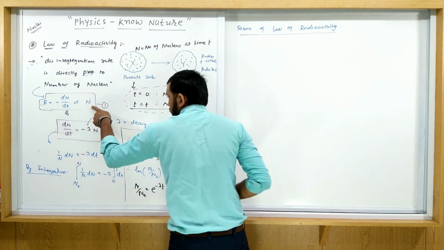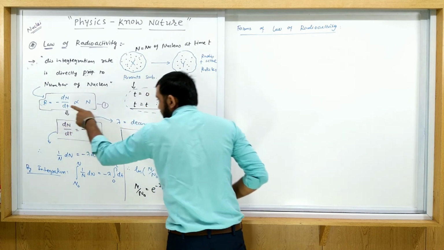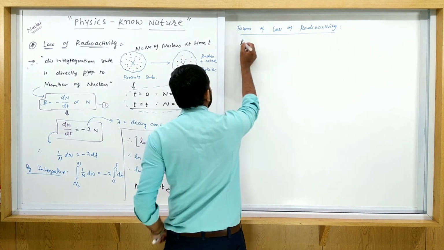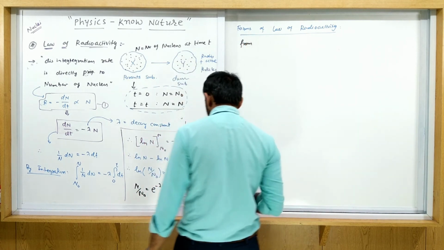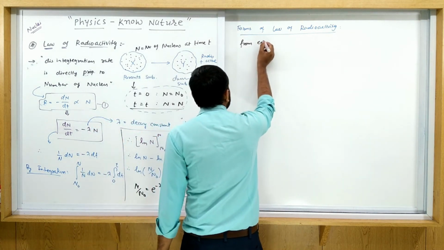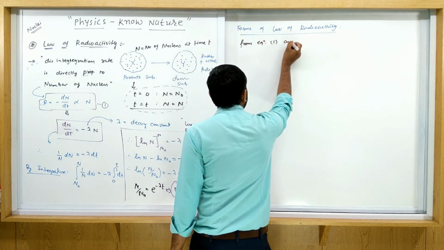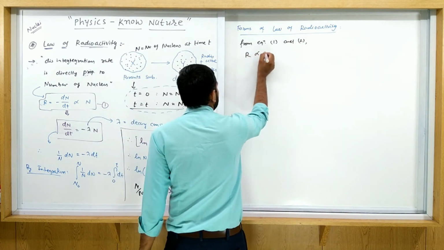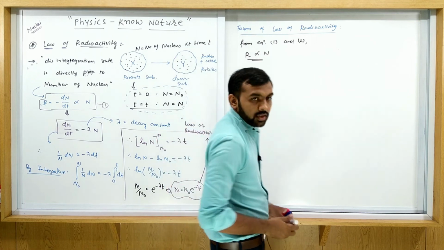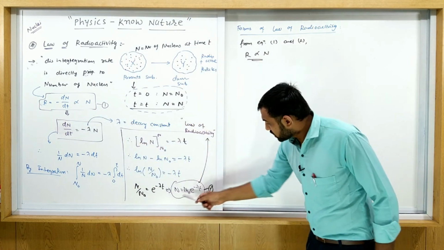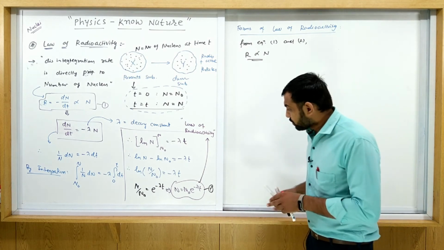See equation number 1. R is proportional to N, which means the activity is directly proportional to N. Consider it as equation number 2. From equations 1 and 2, if R is directly proportional to N, you also use the similar formulation.